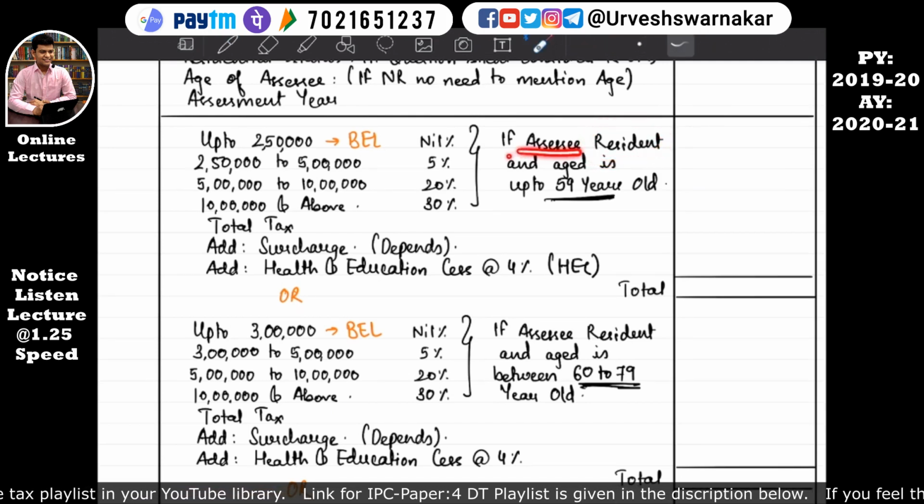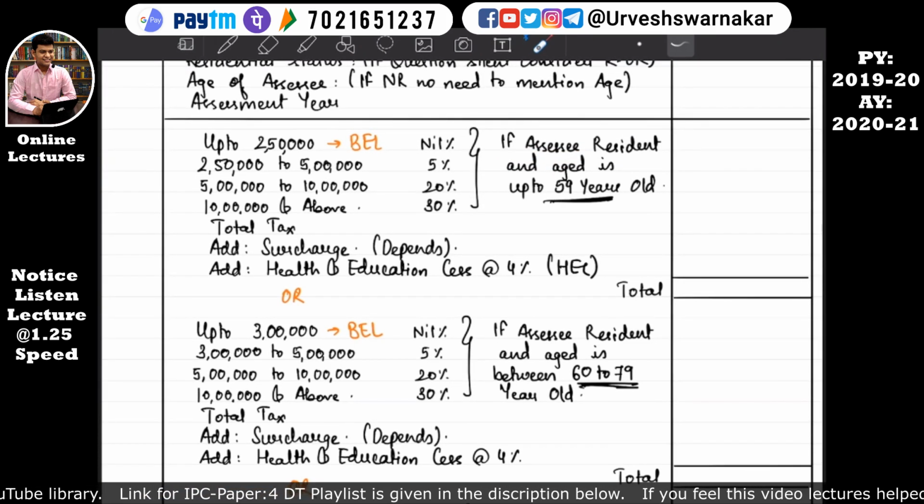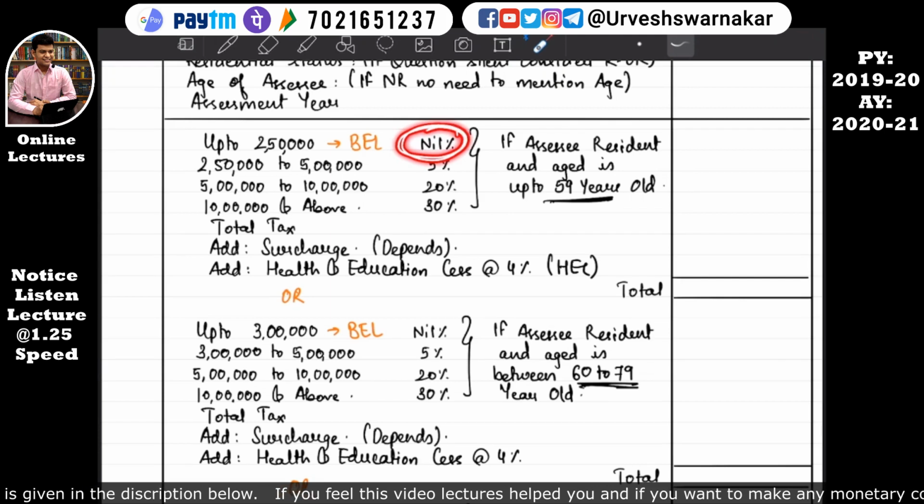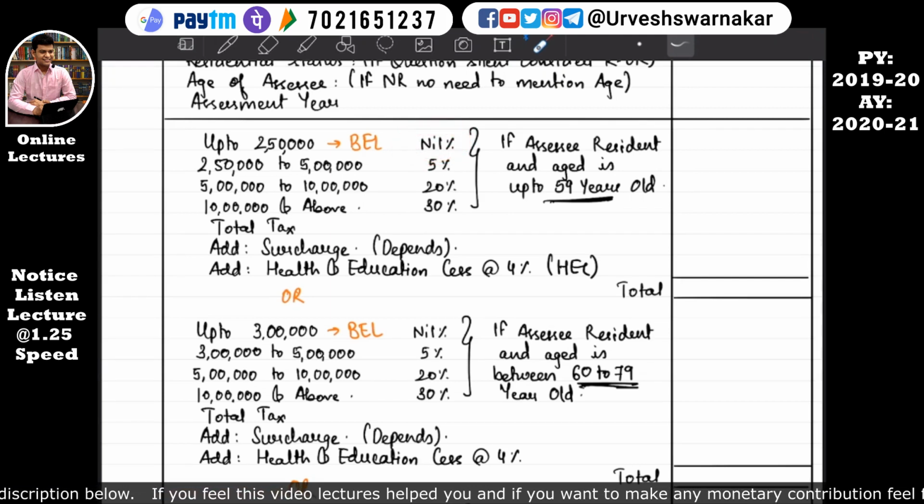By now you know what SSE means. SSE means a person who is earning the income. So if SSE is resident and age is up to 59 years, he has this slab rate. So what is the slab rate? Up to the first 2,50,000 of his income, he does not need to pay any tax. That is nil rate. For the next 2,50,000, that is from 2,50,000 to 5 lakh of his income,